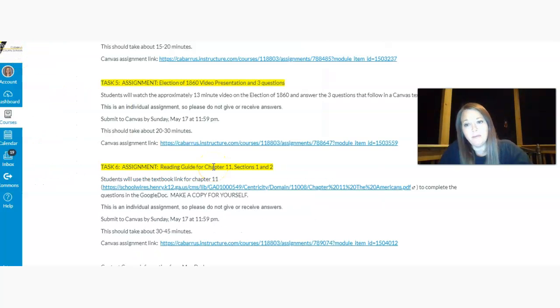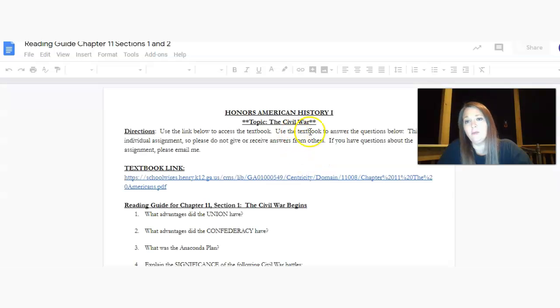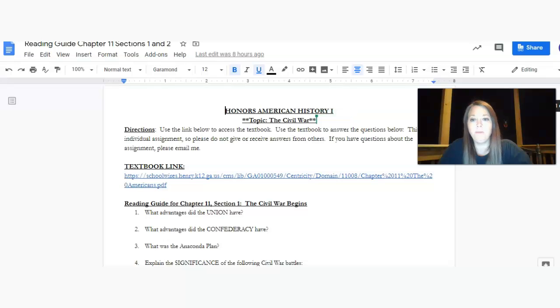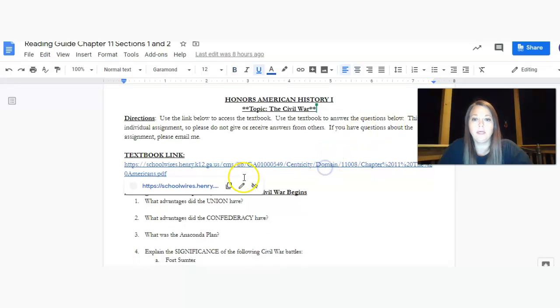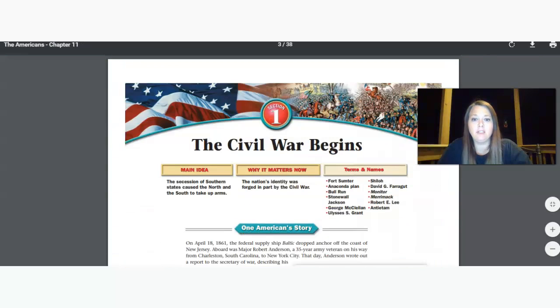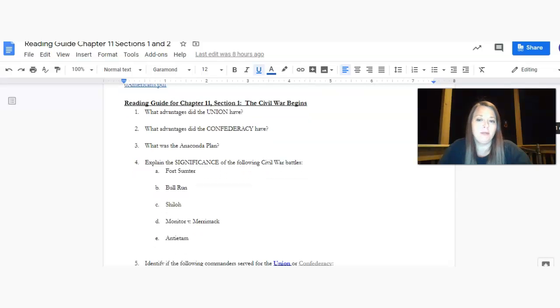So the last assignment for this week is going to take you a little bit longer. That's actually the reading guide, and so you're going to make sure you make a copy of yourself for the Google document. So when you pull up the Google Doc, again, the reading guide is from chapter 11, sections 1 and 2 from the textbook. And so the textbook link is here. You can click on that, and you'll open the textbook for chapter 11. And so it's sections 1 and 2, so don't forget that. And then the questions are pretty basic, but they're incredibly important. So the assignment should take you maybe 30 to 45 minutes.